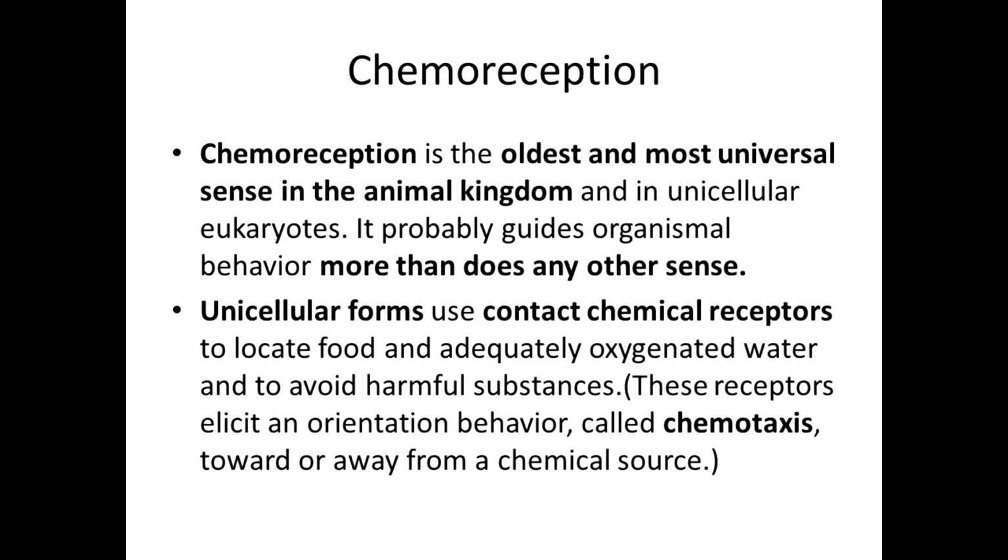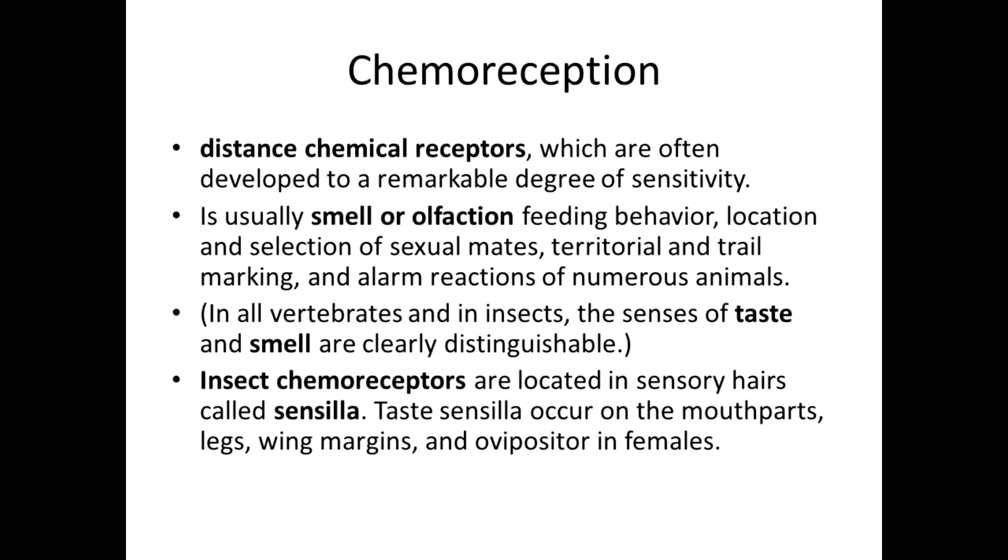Chemoreception is the oldest and most universal sense in the animal kingdom, and in unicellular eukaryotes it probably guides organism behavior more than any other sense. Unicellular forms use contact chemical reception to locate food and adequately oxygenated water and to avoid harmful substances. These receptors elicit an orientation behavior called chemotaxis, which is towards or away from a chemical source: towards if it's food, away if it's predators. And chemoreception is basically why lions pee to mark their territory.